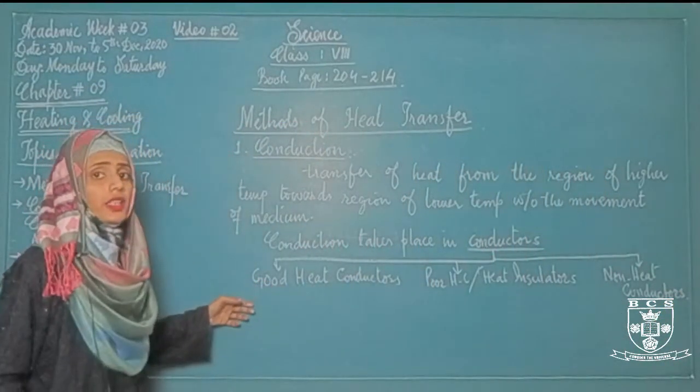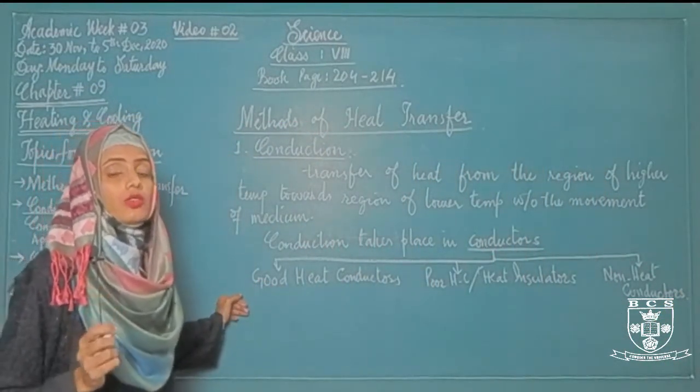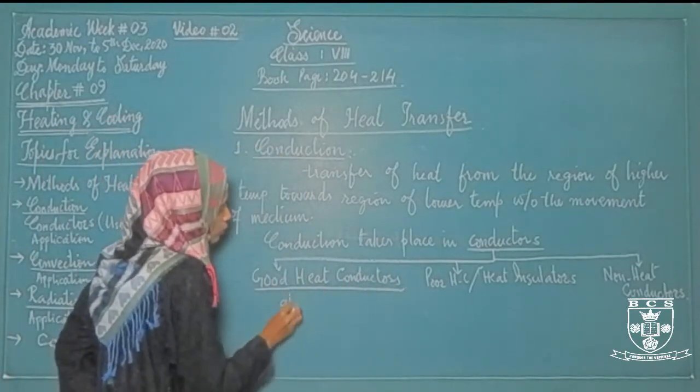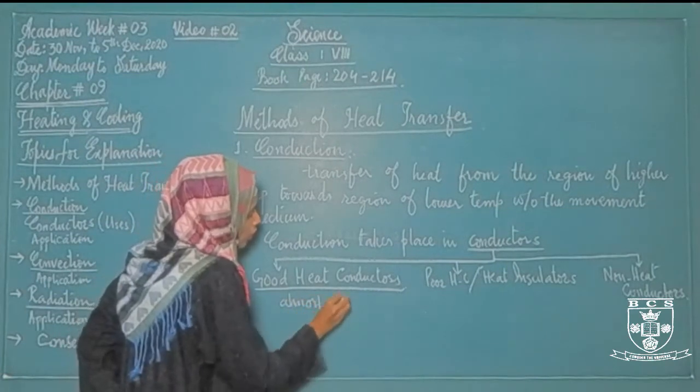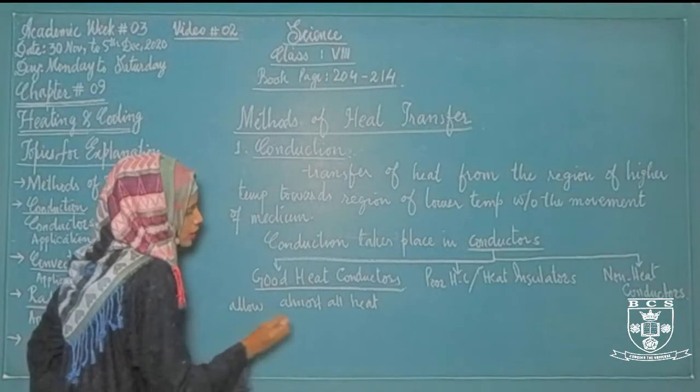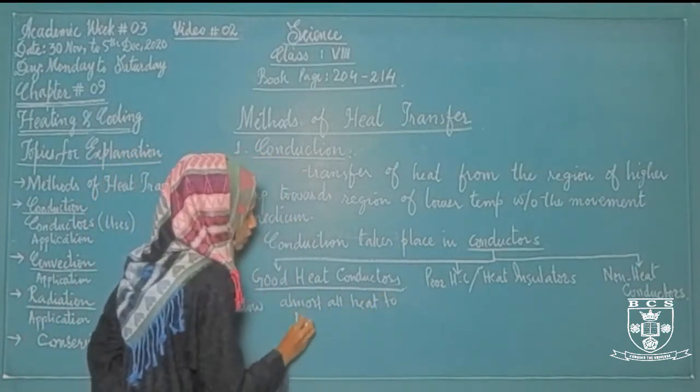What are good heat conductors? Good heat conductors are those materials and objects which allow almost all heat to pass through them.